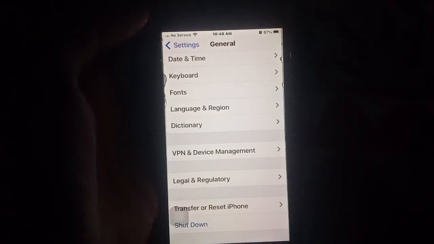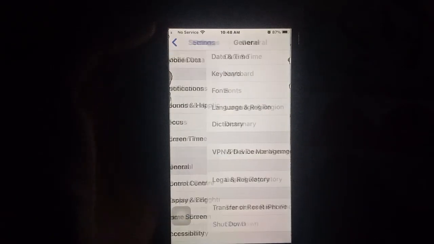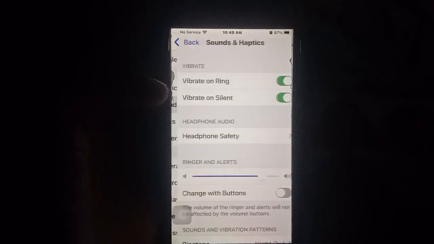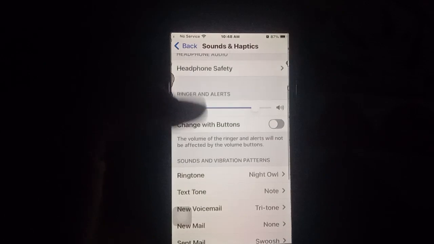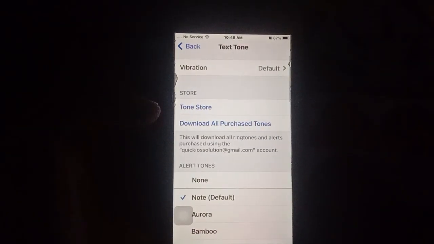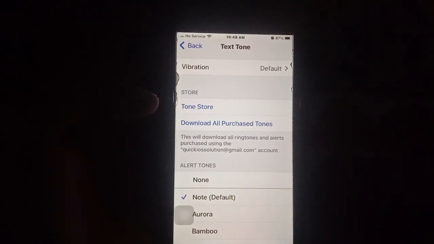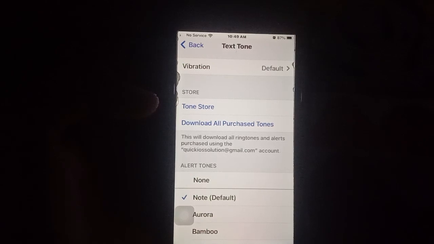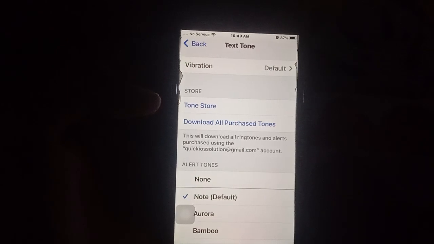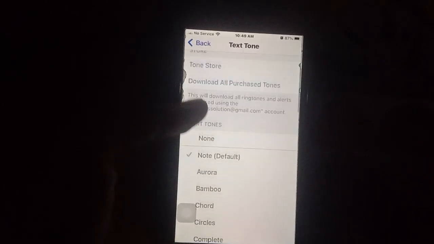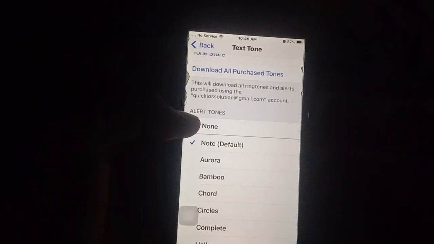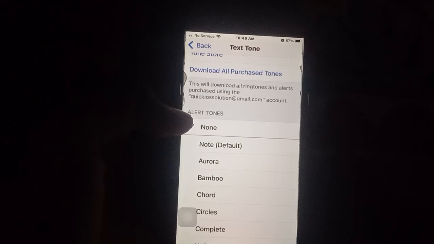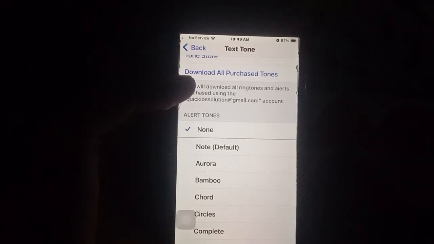Then another solution, open Settings again and click on Sound and Haptics. Then click on Text Tone, then check the alert tunes, whether the alert tone is set to None. If it is set to None, select another tone, and then your problem will be fixed.